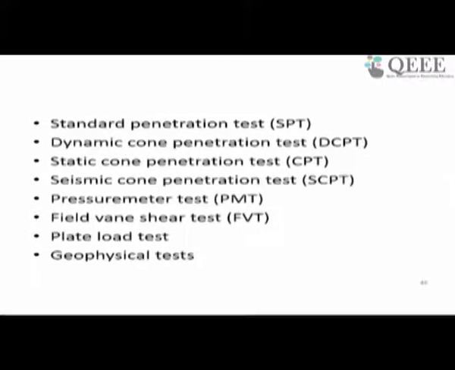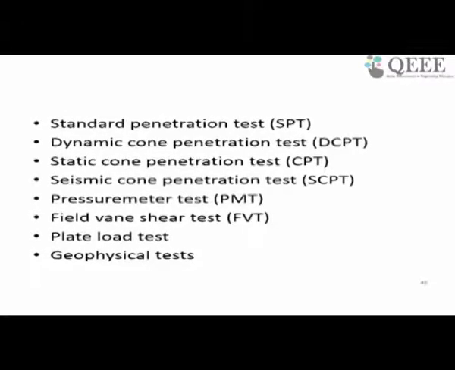Some which are mentioned here are standard penetration test, dynamic cone penetration test, static cone penetration test, seismic cone penetration test, pressure meter test, field vane shear test, plate load test, and geophysical test. These are some tests which we'll discuss in these particular modules.